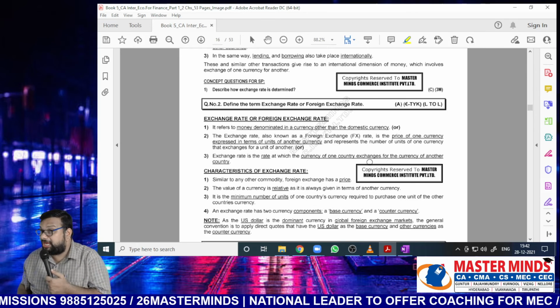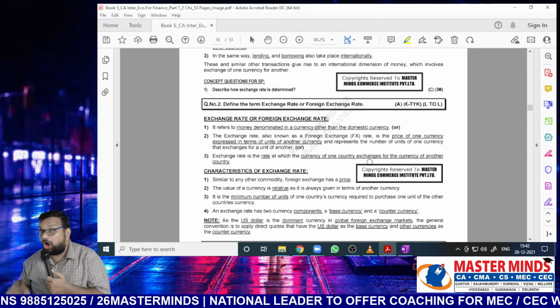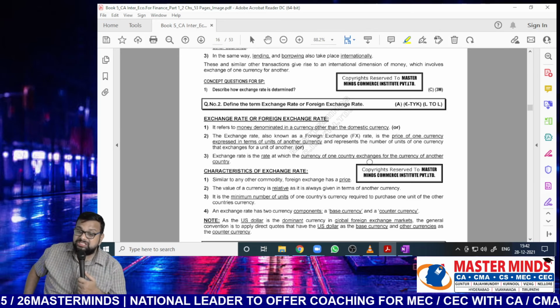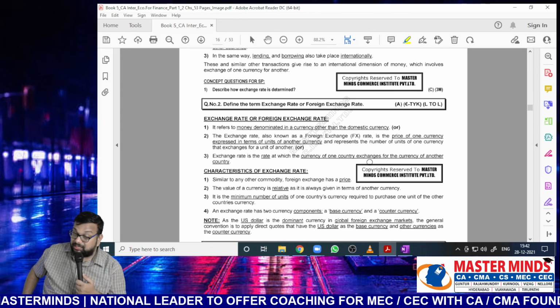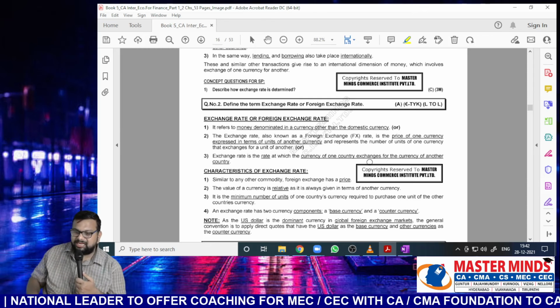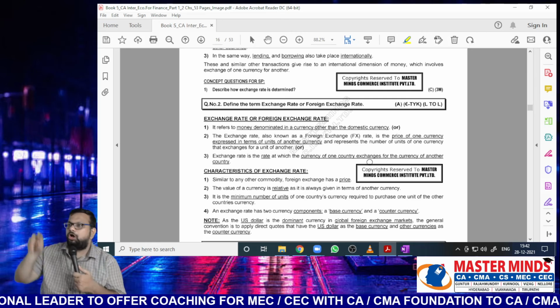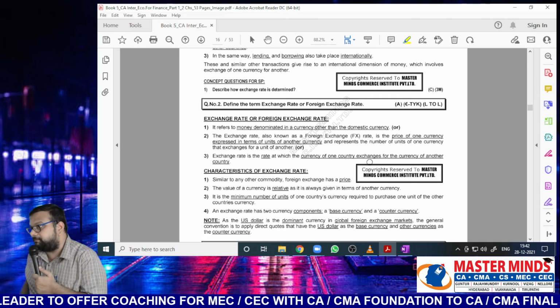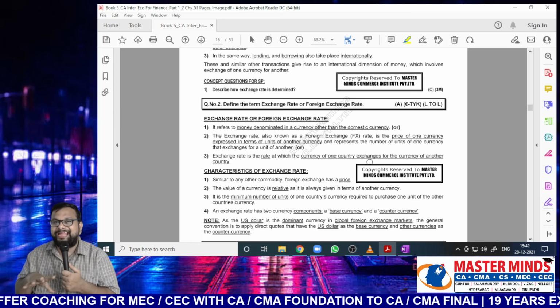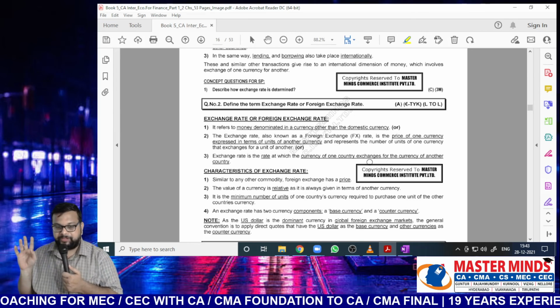That means you are exchanging rupees for dollars. Exchange rate is the rate at which the currency of one country exchanges for the currency of another country. All these points mean the same, but are expressed in a different way.